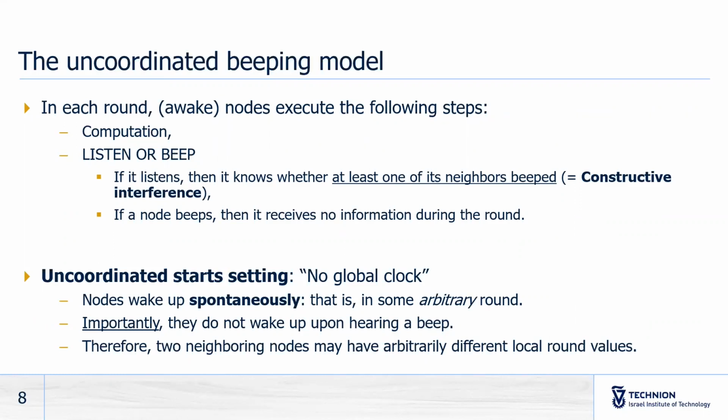We assume nodes have no access to a global clock. We call this setting the uncoordinated start setting. More precisely, nodes wake up in some arbitrary round. Importantly, they do not wake up upon hearing a beep, and as a result, two neighboring nodes may have arbitrarily different local round values.